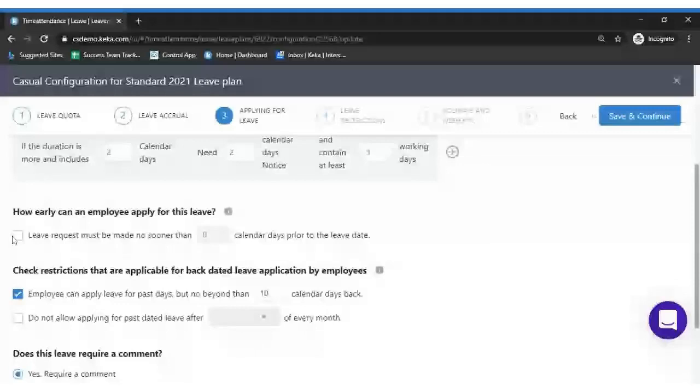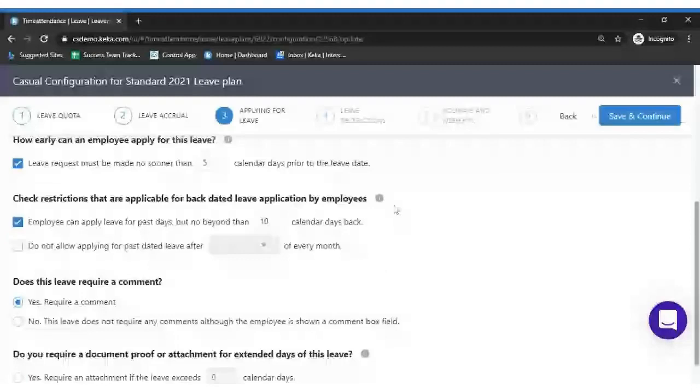Okay, so how early can an employee apply for this leave? The leave request must be made sooner than 5 calendar days prior to this leave date. Let's assume this case. Today the date is 4th. If the employee wants to take leave on the next Thursday, which is 11th, he needs to apply on 5th, because as per our settings we are requesting 5 days prior notice. We are asking the employee for a 5 days prior notice for applying leave.